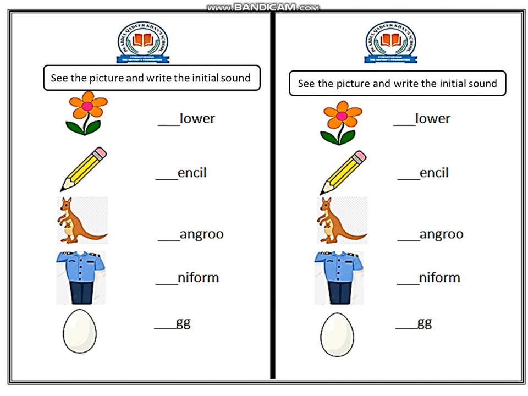Now the fourth picture is uniform. You have to write U on a given line. U didn't come below the line, it should be on the line. U is down, turn, go up and come down. You have to write U on a given line. Now spell the word uniform. Uniform.